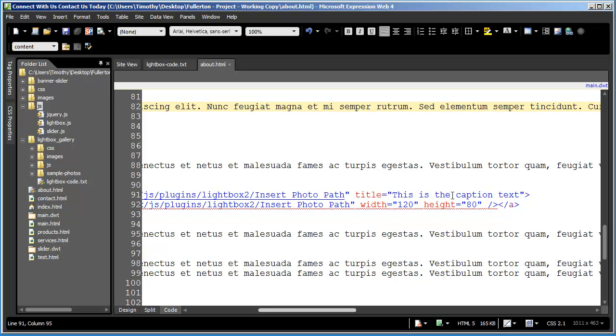This first line is a link to the actual image. The second line should contain a link to the thumbnail for the image. Now, when you're doing image galleries, you're oftentimes going to have a thumbnail, and then you're going to have the full size of the image.